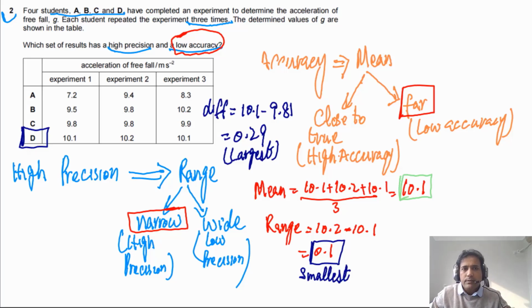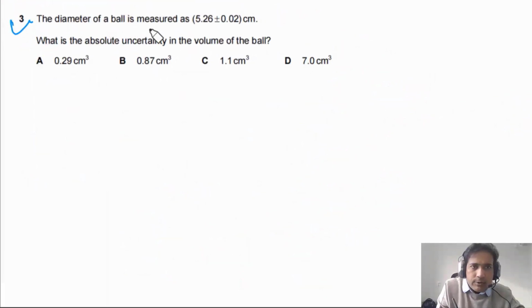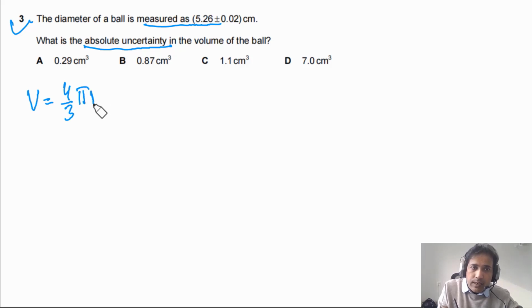So this will be the answer. You can do the calculation for the rest of the data by yourself. The third question says the diameter of a ball is measured as 5.26 ± 0.02 centimeters. What is the absolute uncertainty in the volume of the ball? First of all, we can start with the volume of the ball. Volume is equal to 4/3 π r³.